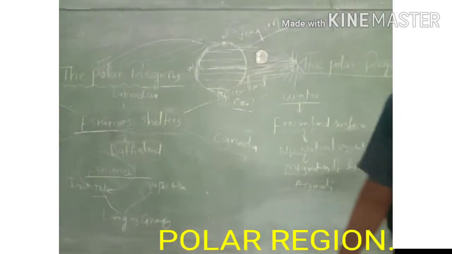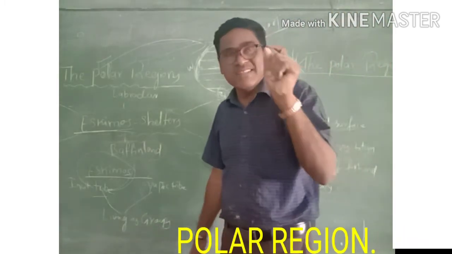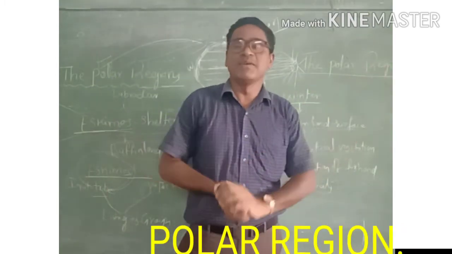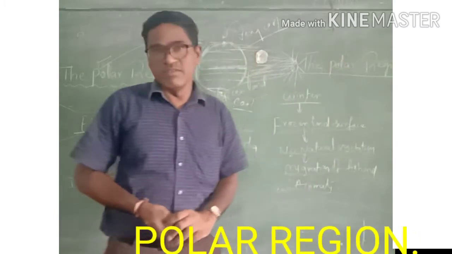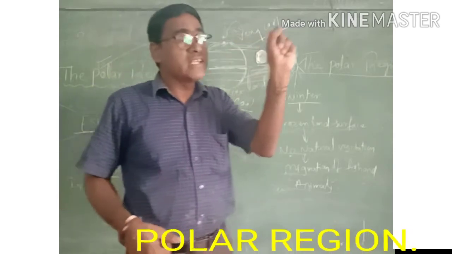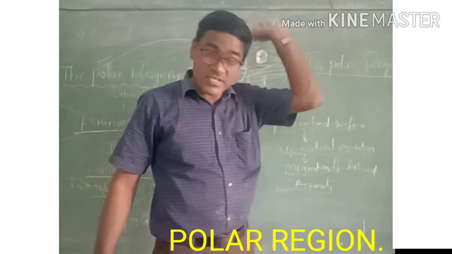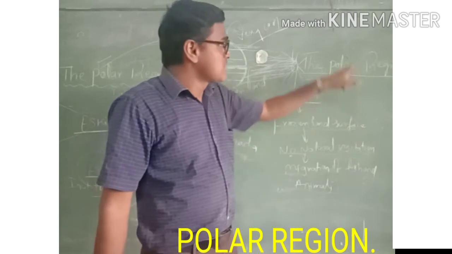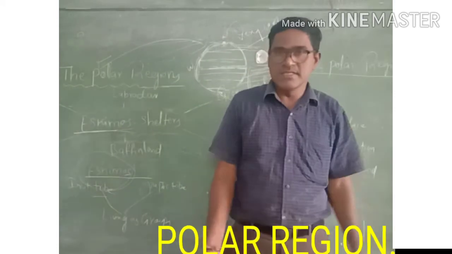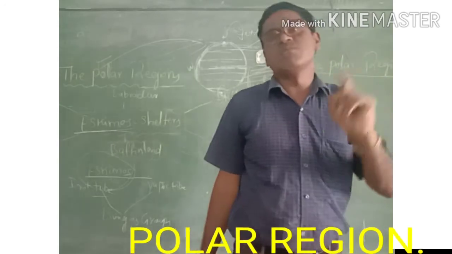Next one, summer. Summer is somewhat different. Summer means they will get sunlight in the summer time. In our area we feel heavy temperature, above 95 degrees in our regions. But in the polar regions, they can see the sunrise slightly. You know, once the sun rises, it never sets again. After 6 months, the sun will set. It is not like us, 12 hours morning, 12 hours night, not like that in these regions. Once the sun rises, the sunlight will be continuous for 2-3 months, 4 months.